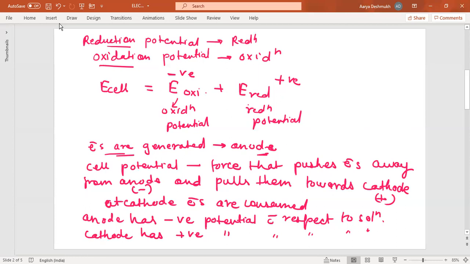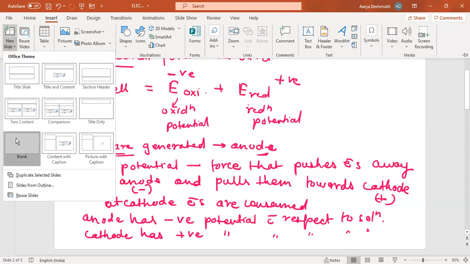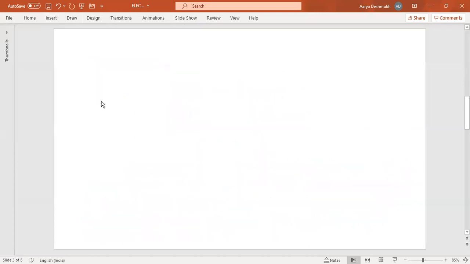Now, while constructing galvanic cells from two electrodes, let us proceed further. Add one more slide here. So when the galvanic cell is constructed, the electrode with a higher standard potential.